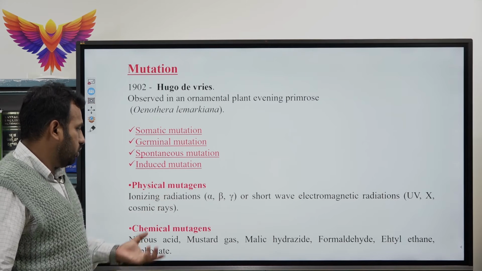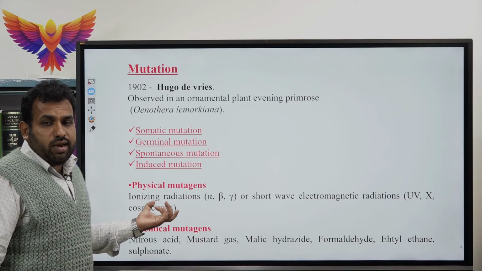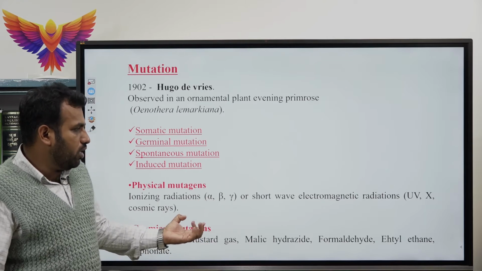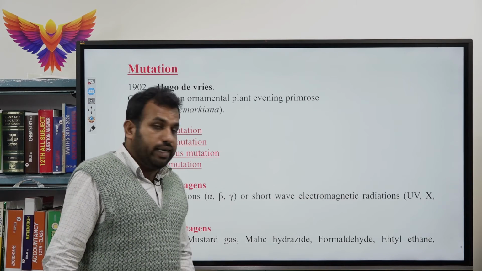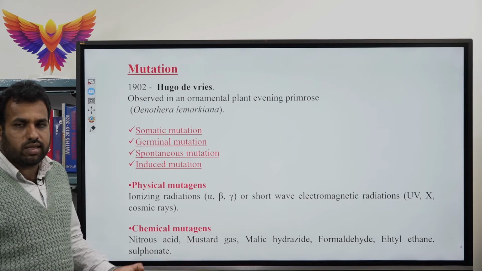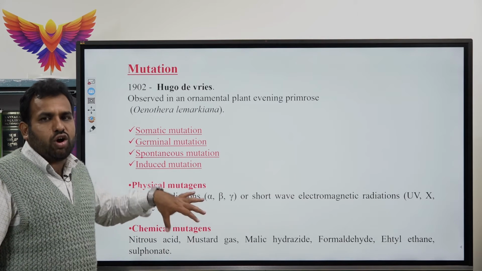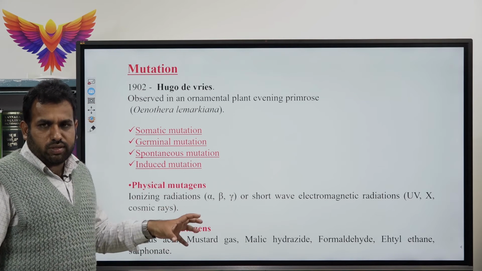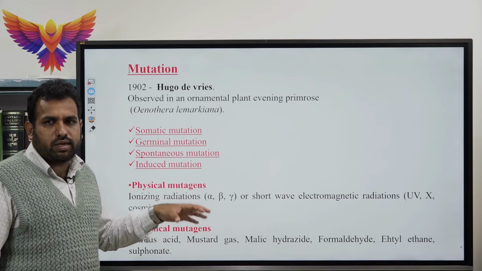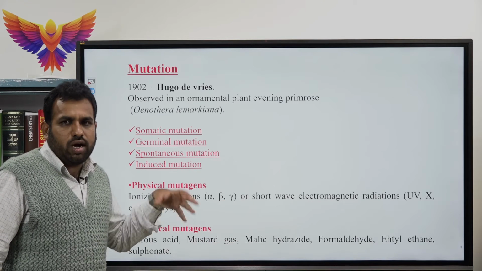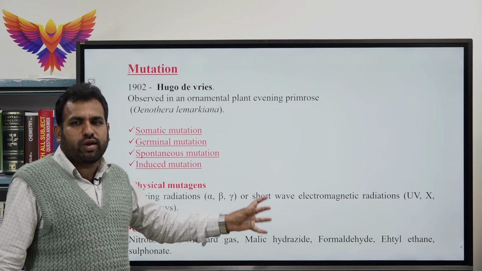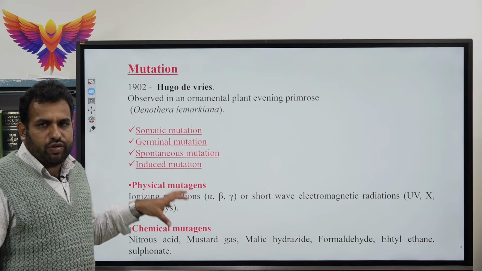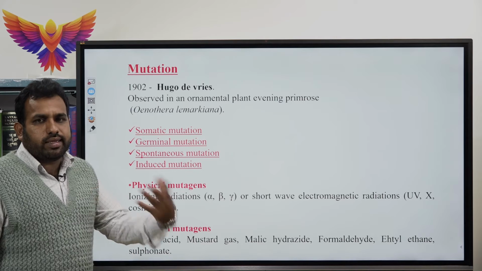What are physical mutagens? Physical agents like ionizing radiations, alpha, beta, gamma, and certain short wavelength electromagnetic radiations, UV rays, X-rays and some cosmic rays that cause mutation are called physical mutagens.